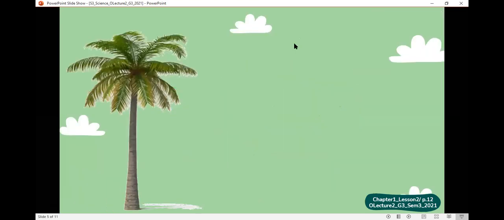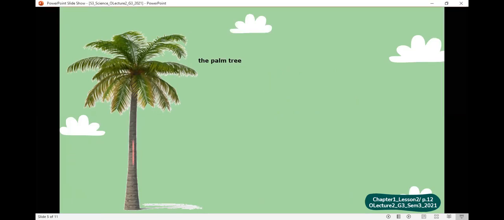Yalla guys, look at this one. This is the palm tree, a coconut tree. It's thick. It grows high but does not ramify because there are no branches.